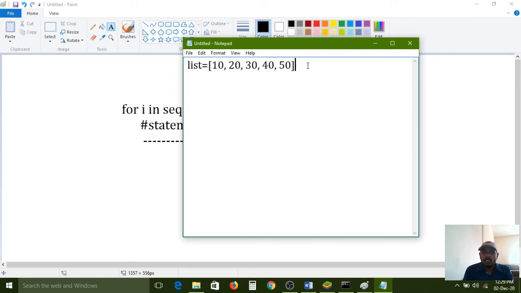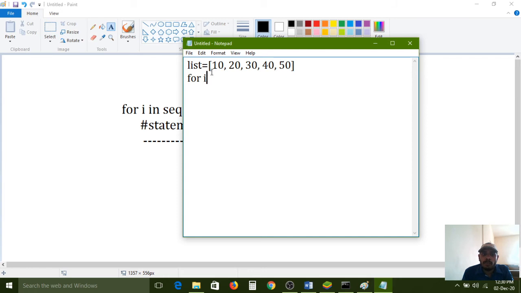So now I want to print all the list values. For that, I am using a for loop. Here i is the iterating variable. So in this list, the i variable will search 10, 20, 30, 40, one by one. First it will read the 10 value, so then the i value becomes 10.